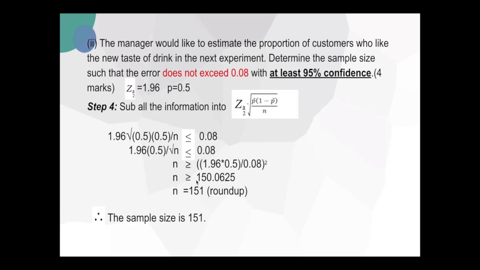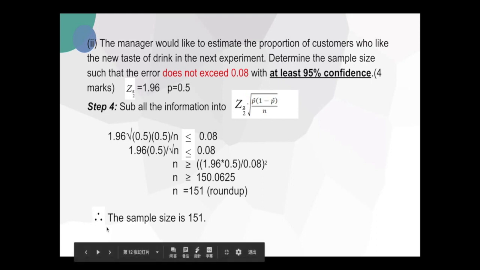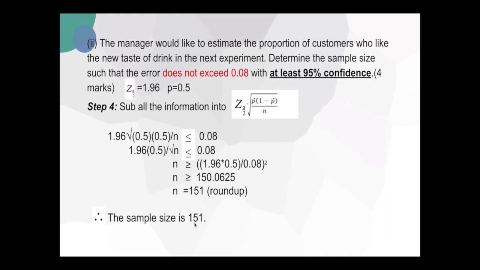Therefore, by calculation, we get n greater than or equal to 150.0625. We need to round up the value, therefore n equals 151. Therefore, we get the final answer: the sample size is 151. Thank you.